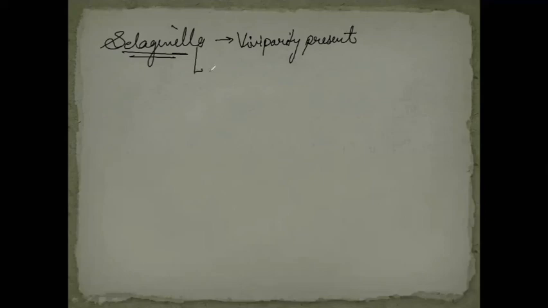Selaginella has partial endosporic germination. It means what? The spore will germinate partially within the spore wall, then it will come into the soil and will form the new gametophyte.